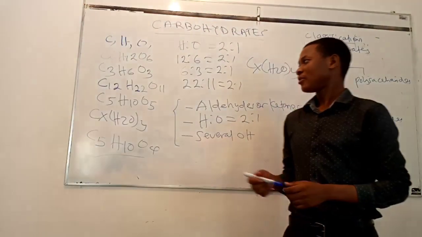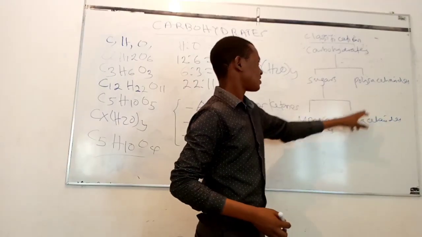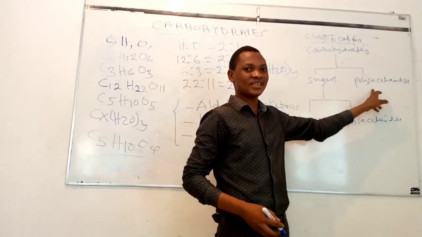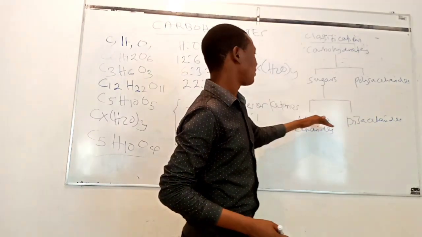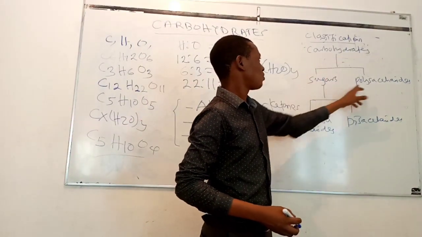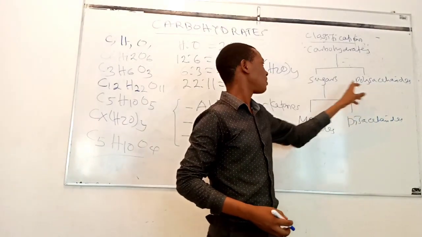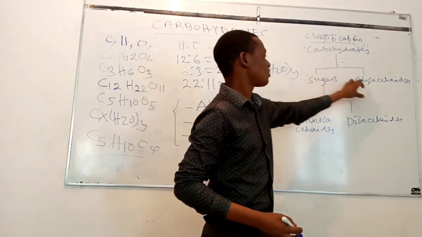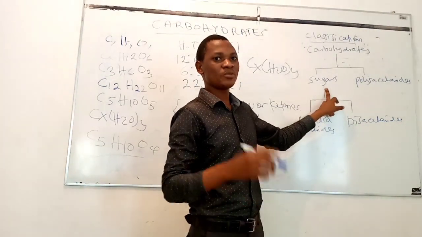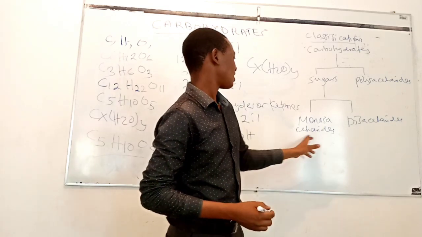Okay, let us discuss the classification of carbohydrates. There are 3 main classes of carbohydrates, which are monosaccharides, disaccharides, and polysaccharides. But before obtaining these 3 classes, we first classify carbohydrates into 2 classes, which are sugars and polysaccharides. So there are mainly 2 classes of carbohydrates, which are sugars and polysaccharides. Sugars can also be classified into 2 main groups, depending on the number of sugar units: monosaccharides and disaccharides.